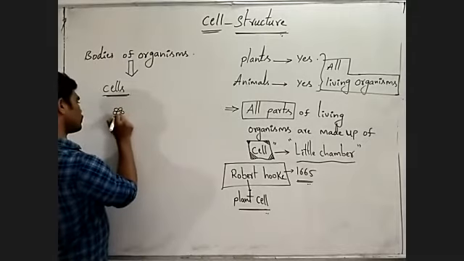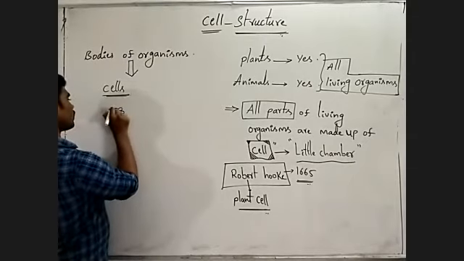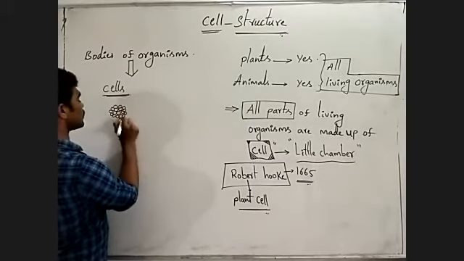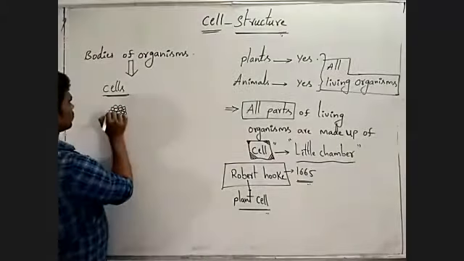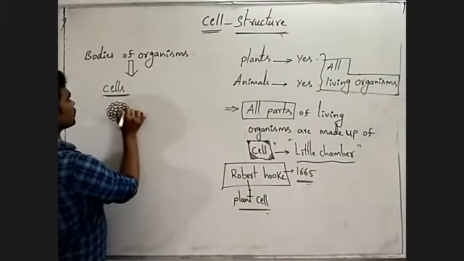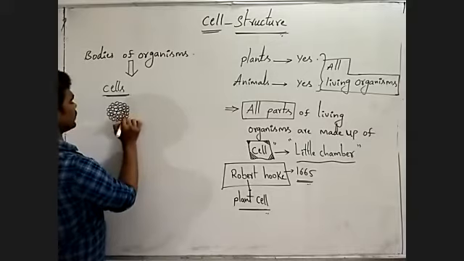Due to the accumulation of a number of cells, a small part of the living organism is made.